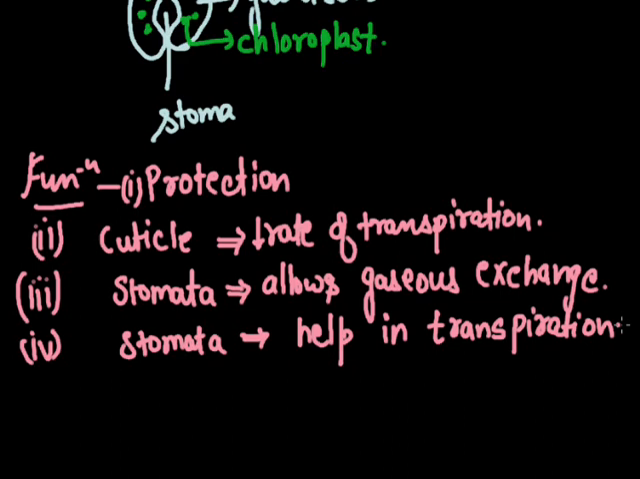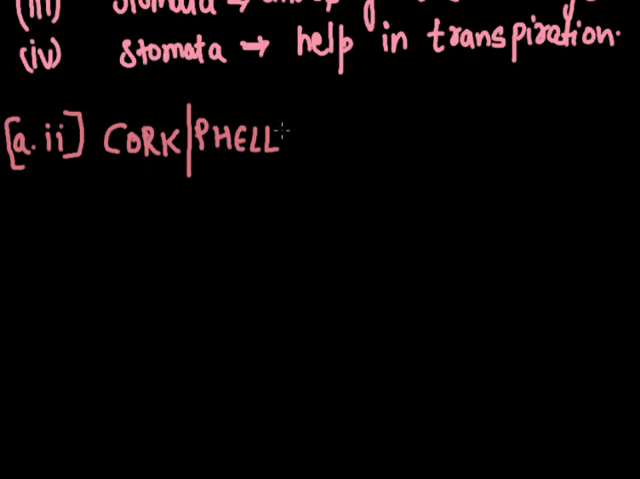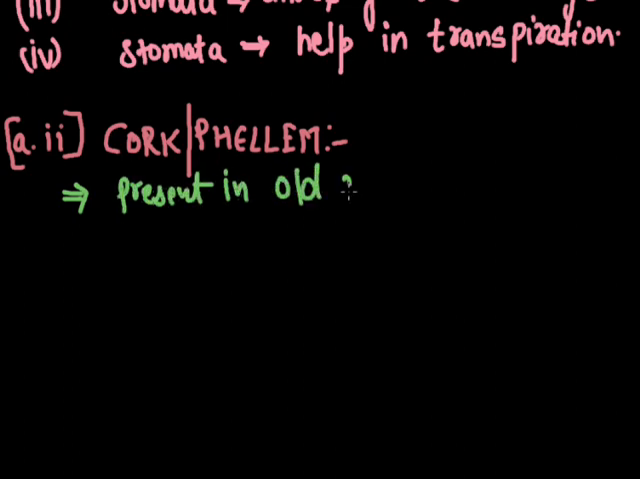These are the functions of the epidermis. The second is the cork or phellem. Cork, in simple permanent tissue, epidermis and cork are the protective tissues. Cork, in other words, we can say phellem, is present in old roots and stems.